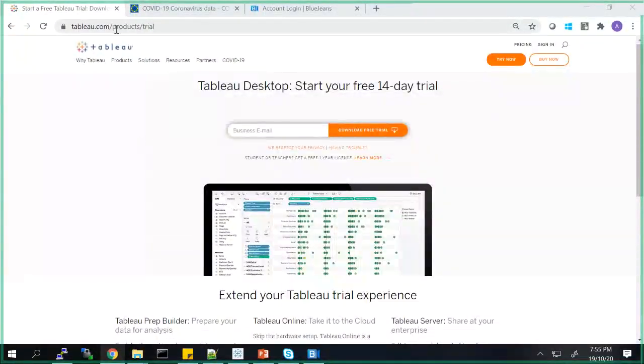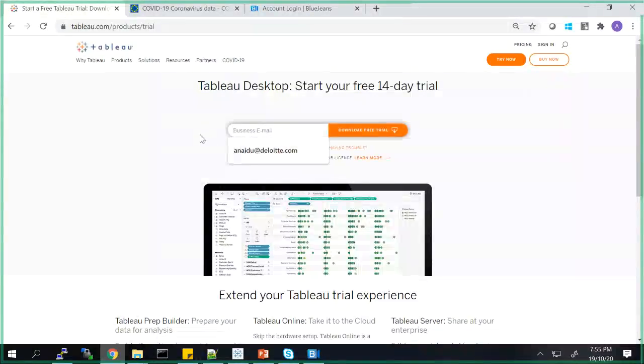So this is the link where you need to go and download the Tableau Desktop software: tableau.com/product/trial. This Tableau Desktop has a 14-day trial version which you can use, and after that you either buy a license, or another trick is to give a different email ID and download it again.